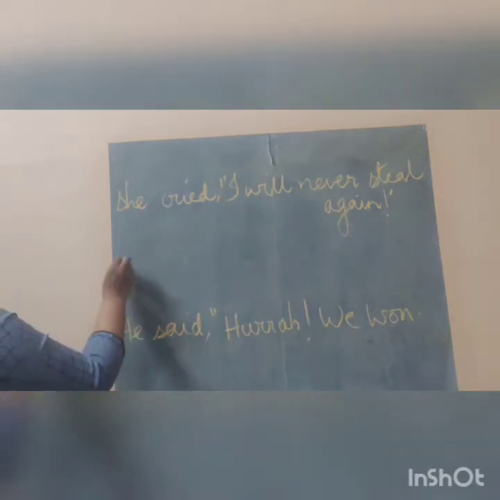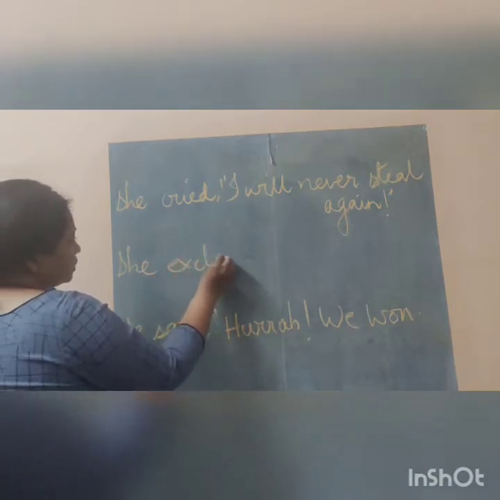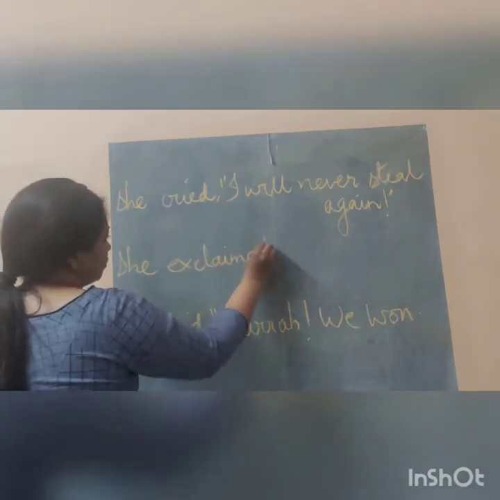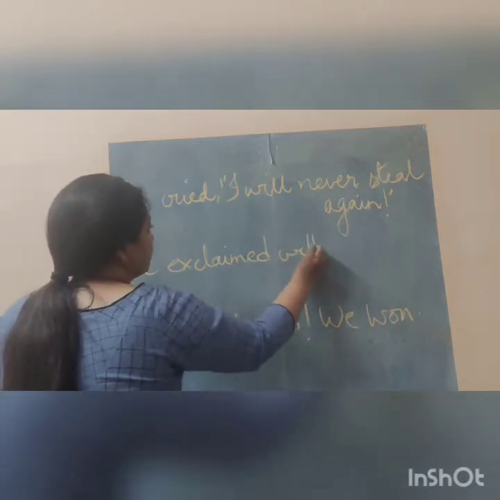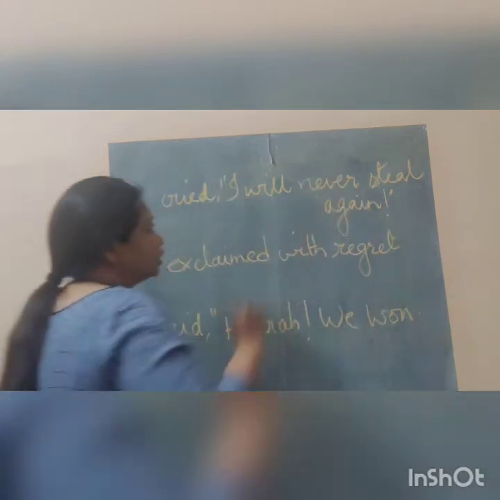Now see here, she cried, I will never steal again. Okay. Now here she cried will be changed to she exclaimed with regret. Now I will never steal again is a regret. So she exclaimed with regret, right? So she exclaimed with regret.